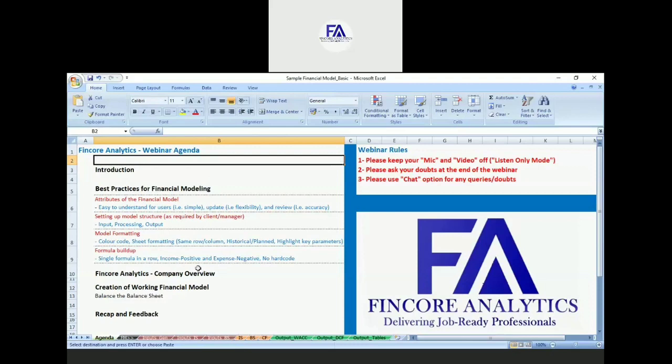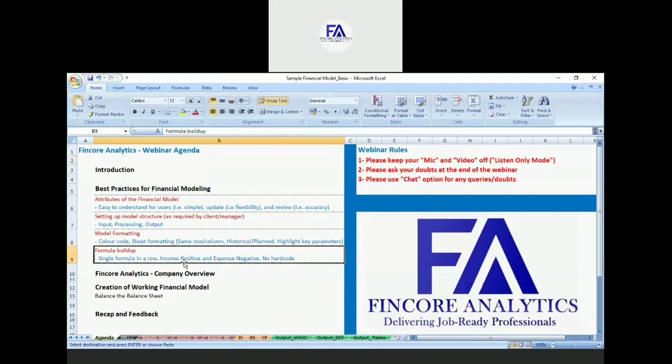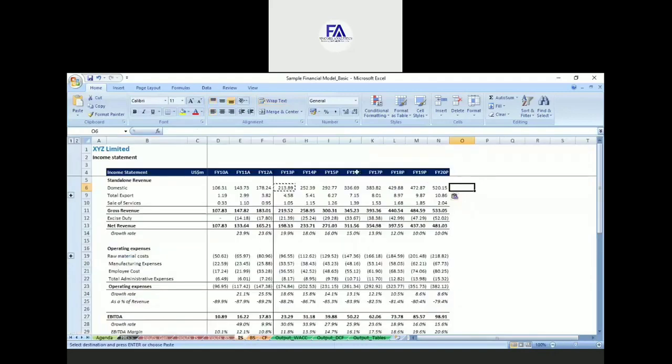When I say income positive and expense negative, if you look at this income statement, these are the incomes for the company, so I have reported them as positive numbers. This is excise duty that the company has to pay to the government, so it's an expense and I have reported it as a negative number.